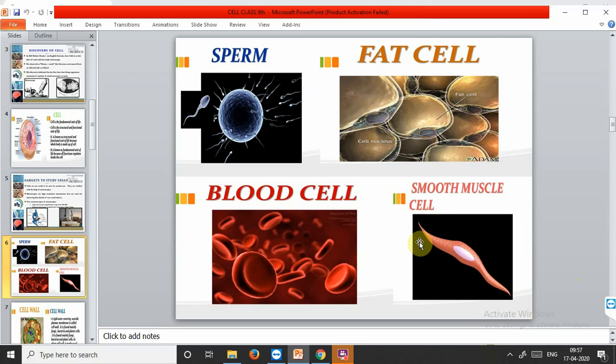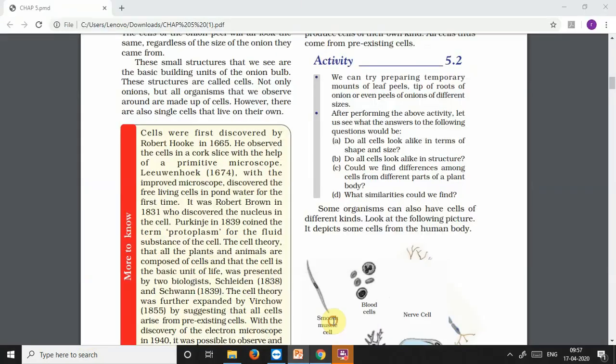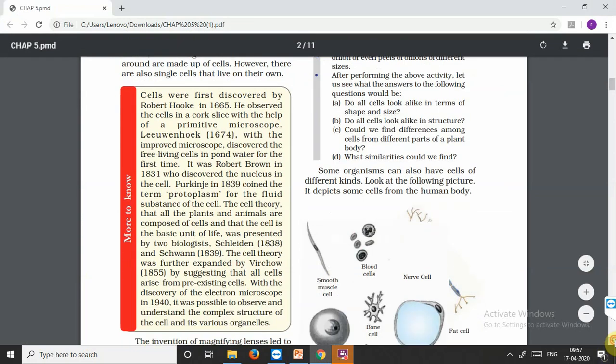This is the spindle-like shape of a smooth muscle cell. These are oval, the blood cells, the RBCs. So now let's move on further with the various parts of the cell and what it is composed of.